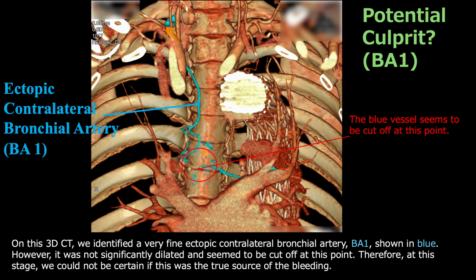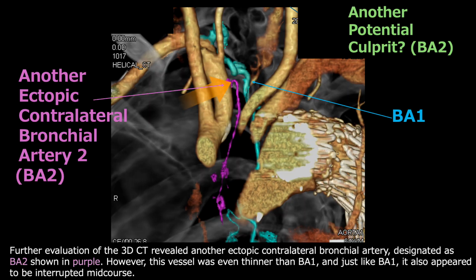On this 3D CT, we identified a very fine ectopic contralateral bronchial artery, BA1, shown in blue. However, it was not significantly dilated and seemed to be cut off at this point. Therefore, at this stage, we could not be certain if this was the true source of the bleeding. Further evaluation of the 3D CT revealed another ectopic contralateral bronchial artery, designated as BA2, shown in purple. However, this vessel was even thinner than BA1, and just like BA1, it also appeared to be interrupted mid-course.